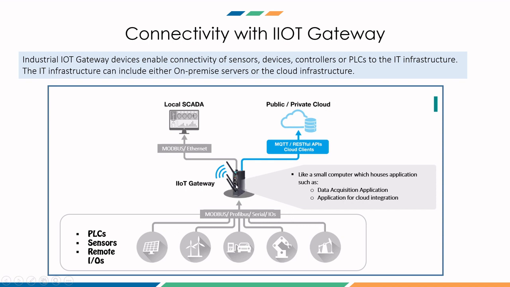And then this IoT gateway is just like a small computer which houses some applications. There are applications which help you in data acquisition. There are libraries defined which can directly communicate using Modbus protocol or Profibus protocol or any other protocol. And then also there is an application which can directly communicate with the cloud. Whatever data the gateway is receiving from the field, there are applications so that it can directly publish it onto the cloud using MQTT protocol.